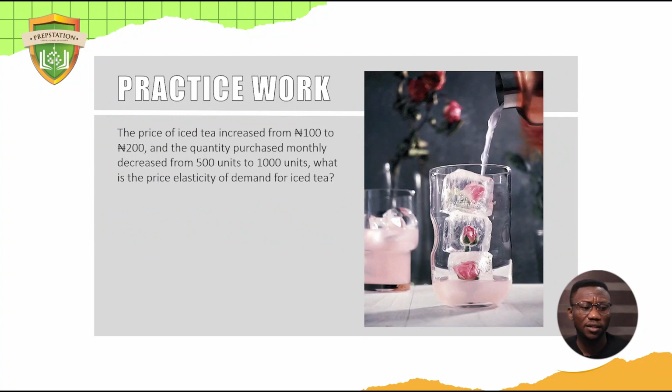So we've got iced tea right here. So let's look at this. The price of iced tea increased from 100 naira to 200 naira. So that means it has increased in price. Of course, what would definitely happen when price goes up? Demand would reduce, right? Well, and the quantity purchased decreased from 1,000 to 500 units. So what is the price elasticity of demand for iced tea? So to solve this, since we know that the price increased from 100 naira to 200 naira, and the units is from 1,000 to 500 units. So let's see how we can solve this. Okay, so let us take all this and use them in basic calculations.